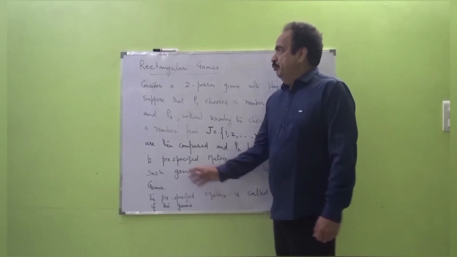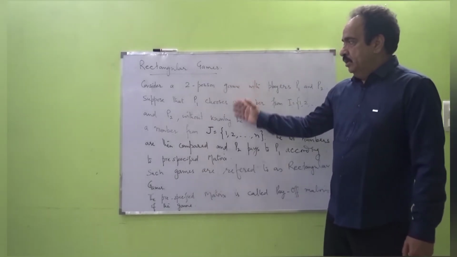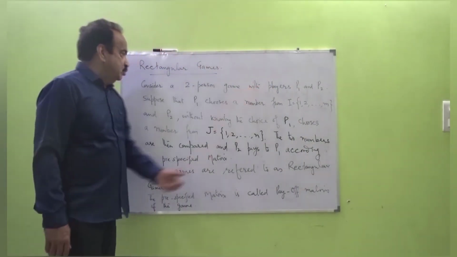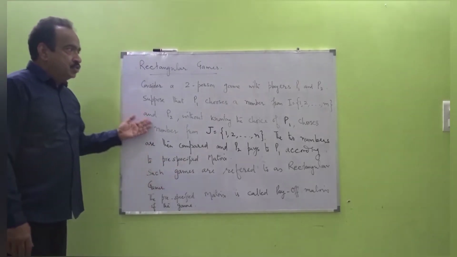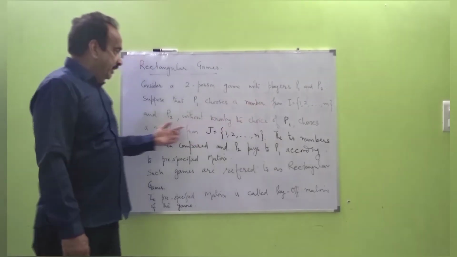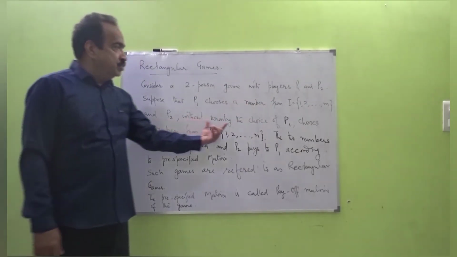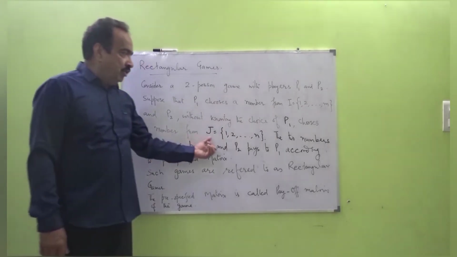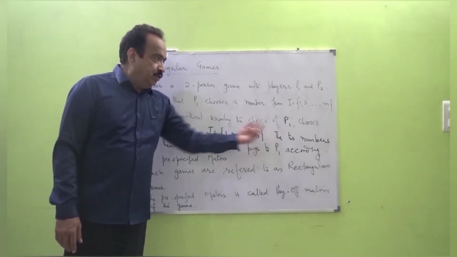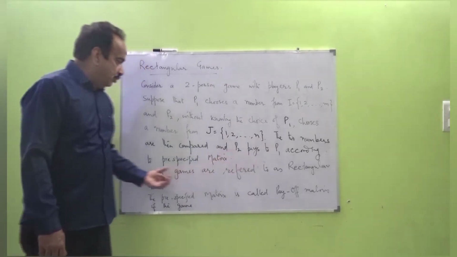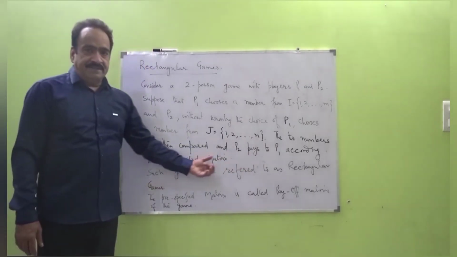And here we have the definition of the rectangular game. Consider a two-person game with players P1 and P2. Suppose that P1 chooses a number i from 1, 2 up to m, and P2, without knowing the choice of P1, chooses a number j from 1 to n. The two numbers are then compared and P2 pays to P1 according to a pre-specified matrix.